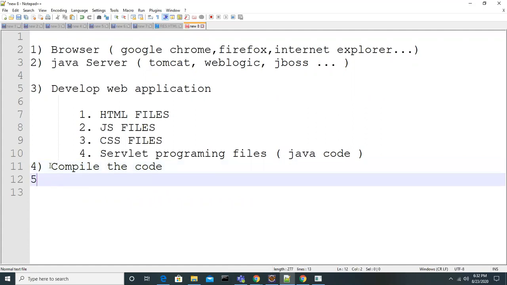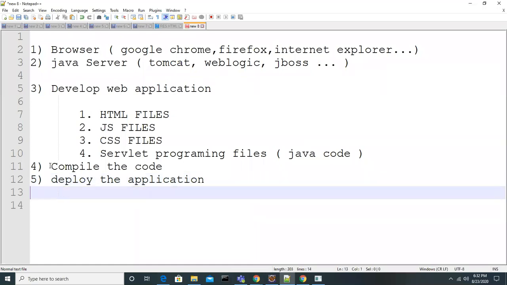Once you are done with the compilation, you will get ready with the files. So you have to deploy the application. That is what you have to do.